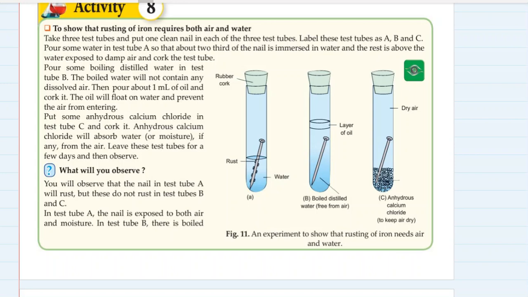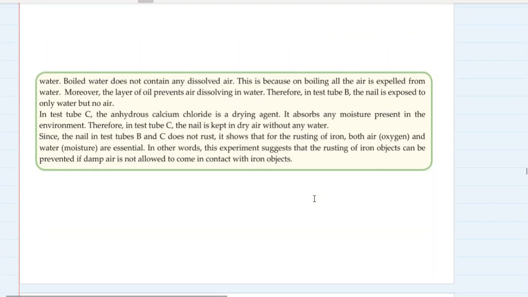But what about the third test tube? There is air, but there is no moisture. Whatever moisture was present was absorbed by anhydrous calcium chloride, which is a dehydrating or deliquescent substance. It absorbs all the moisture present in the test tube, and the iron nail kept in the third test tube does not get rusted, but only in the first test tube the iron nail gets rusted. So it shows that both moisture, that is water content, as well as oxygen are necessary for iron to get rusted. Either one of them will not be able to produce rust in iron.